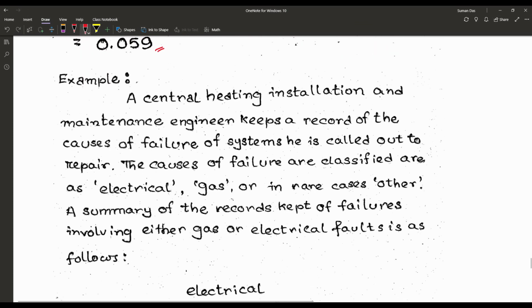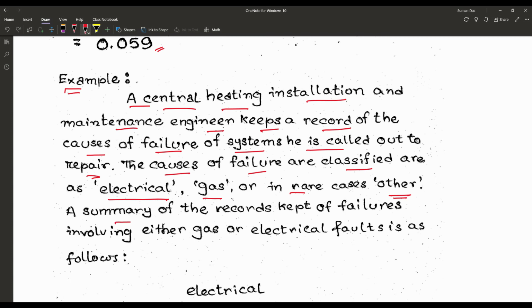So the next problem. Here the example statement says a central heating installation and maintenance engineer keeps a record of the causes of failure of systems he is called out to repair. The causes of failure are classified as electrical, gas, or in rare cases other.